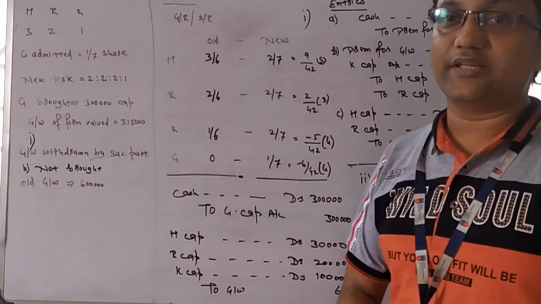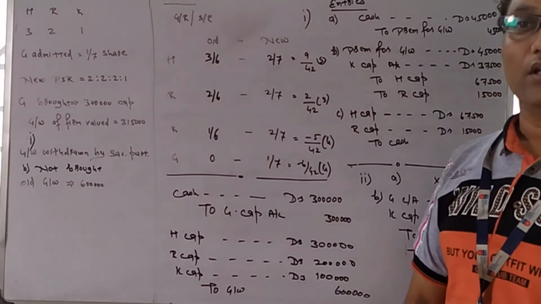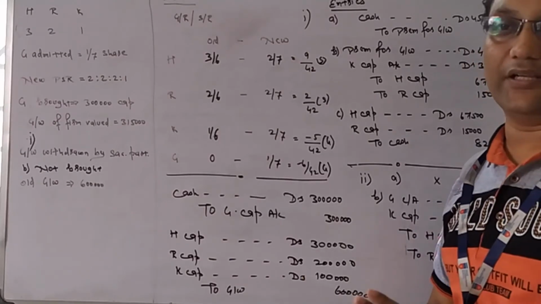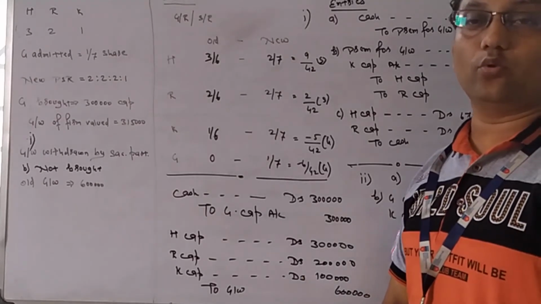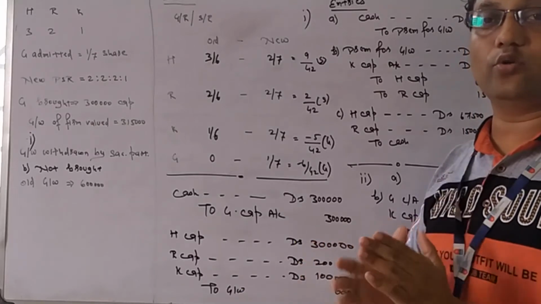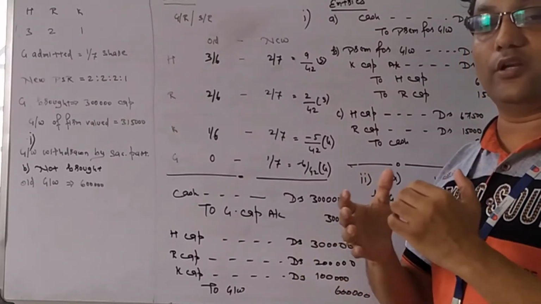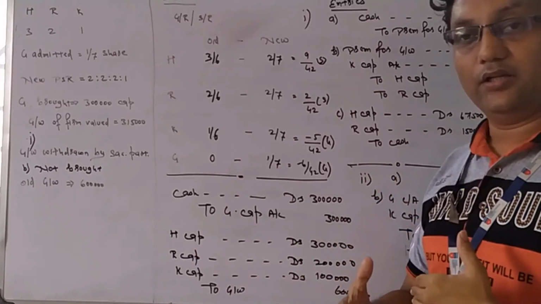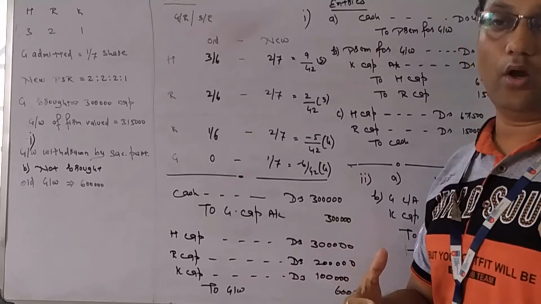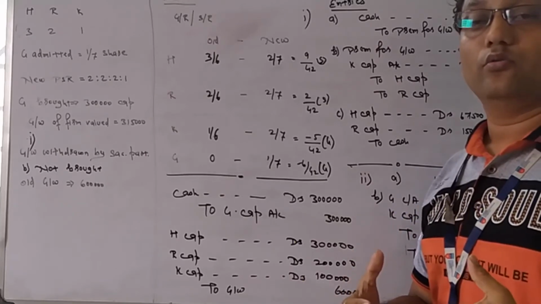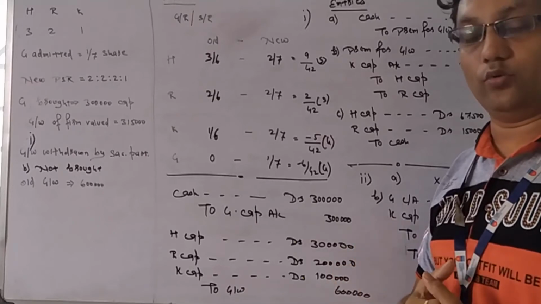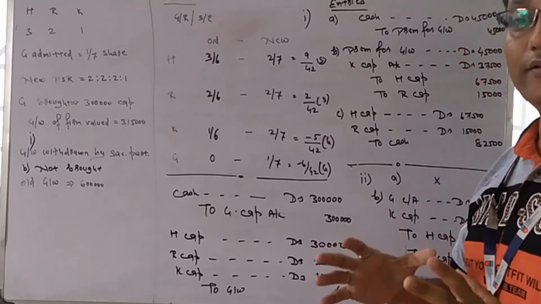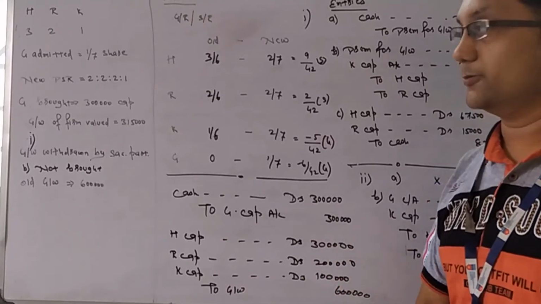Now students, let's take an example on goodwill. The first part which you learned is privately paid. As we all know, there is no entry for that. So we need to learn the entry for when the goodwill is brought in, how it will be debited, and when the goodwill is withdrawn, how it will be debited, and if goodwill is not brought, then what we will do. And the existing goodwill treatment.